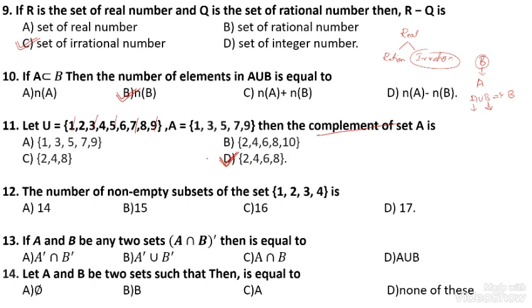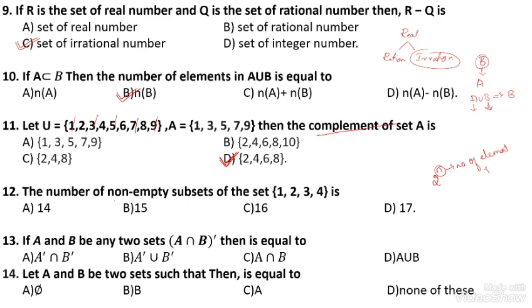The number of non-empty subsets of the set. Non-empty means there are some elements present in that set. To find the number of subsets we use the formula 2 to the power n, where n is the number of elements present in the given set.